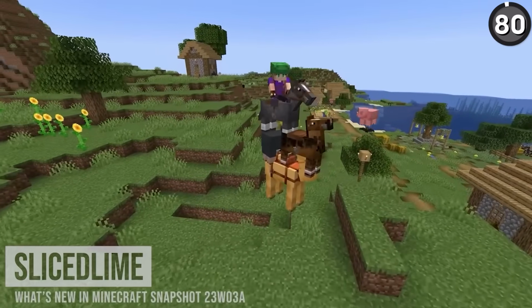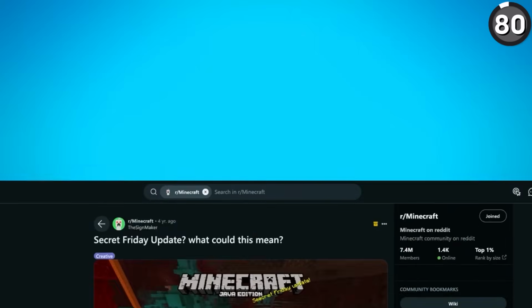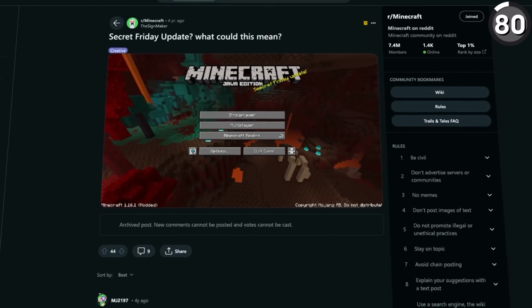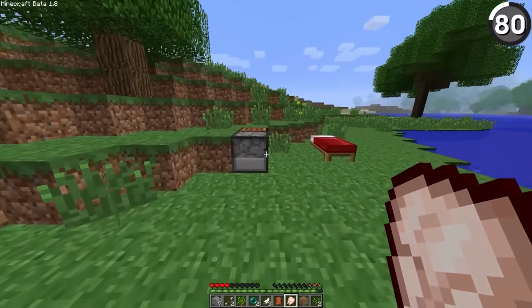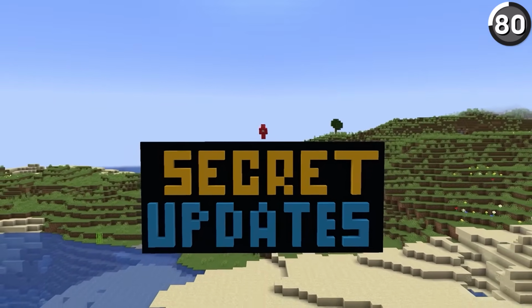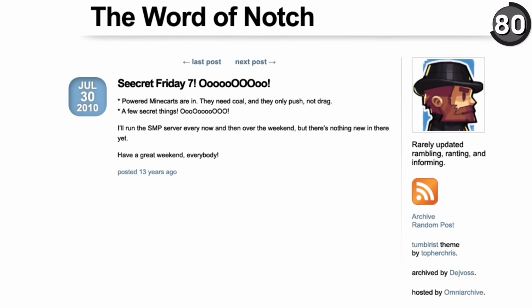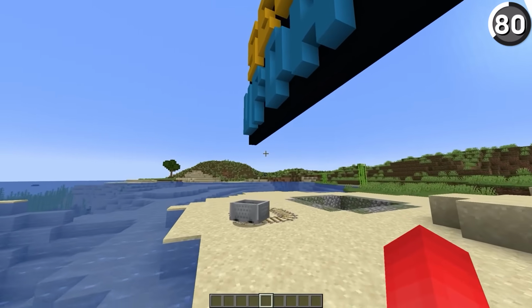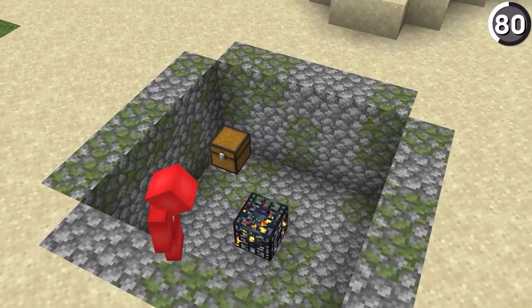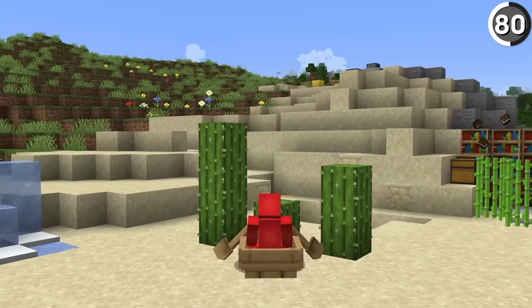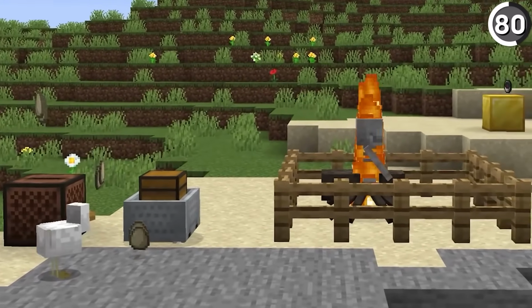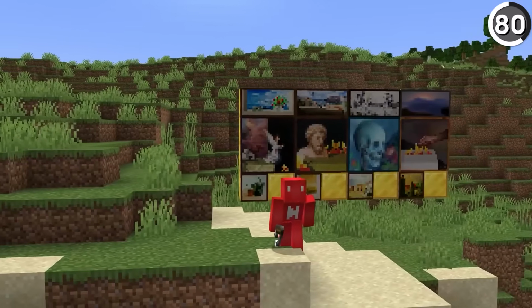Nowadays, we're used to getting Minecraft snapshots on Wednesdays, but in the past, Friday was actually more associated with updates. And that's because in the early days of Minecraft, the game's creator Notch would release secret updates on Fridays, calling it Secret Update Fridays. And some notable features that were added in this way were the minecart and rails, dungeons and spawners, redstone as an entire concept, boats, sugarcane, chickens, jukeboxes, spider jockeys, crouching, paintings, fishing rod.